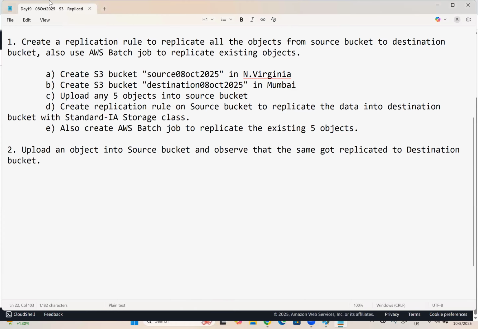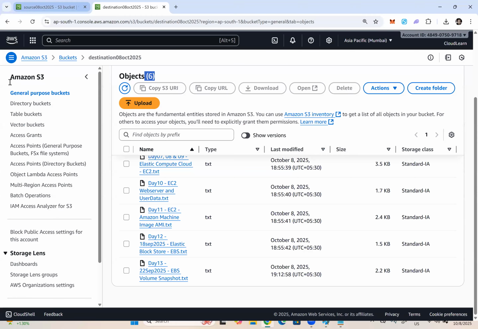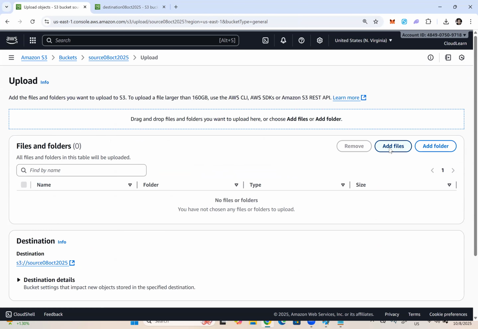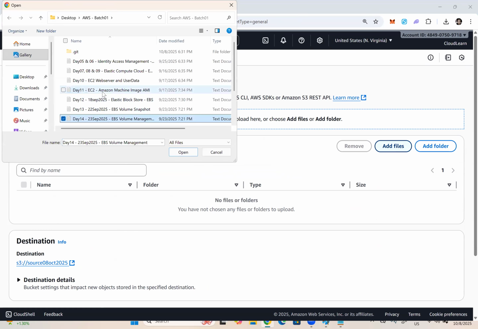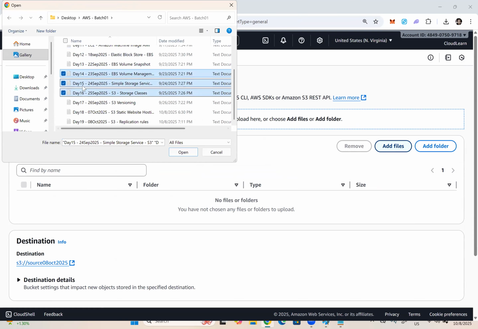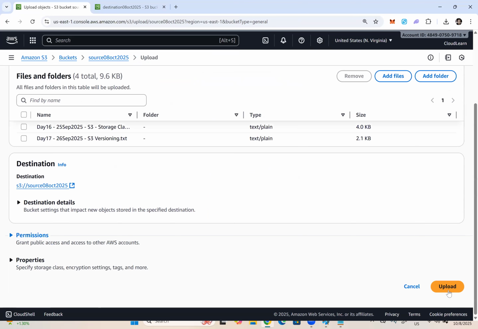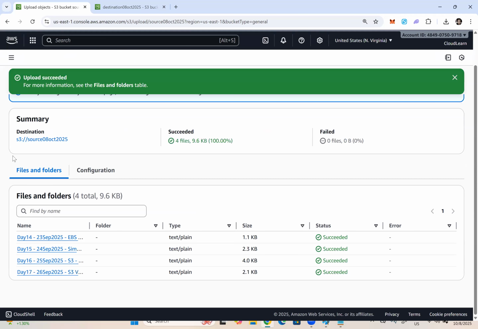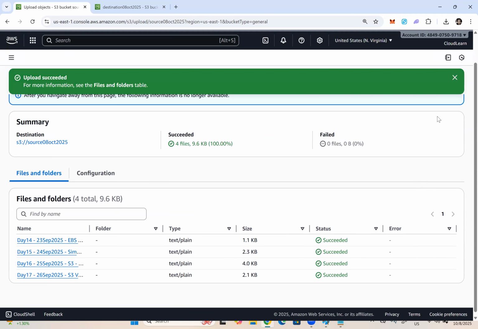Okay, now let me upload. Right now, in which bucket am I? Source bucket. Let me upload a few more objects. Now I'm uploading 4 objects at a time. Yep, done. Okay.